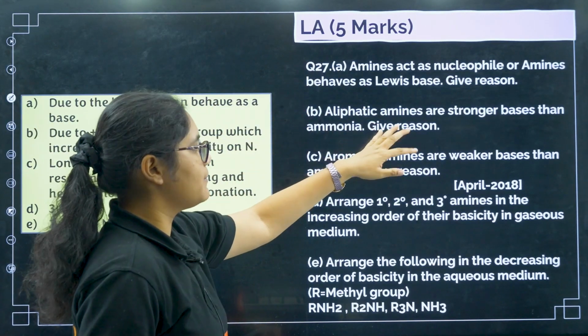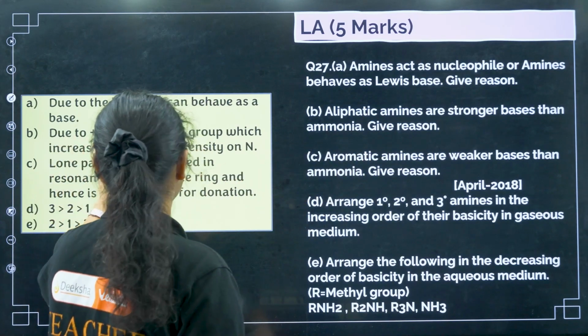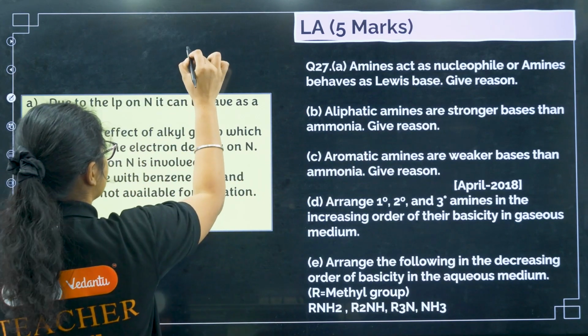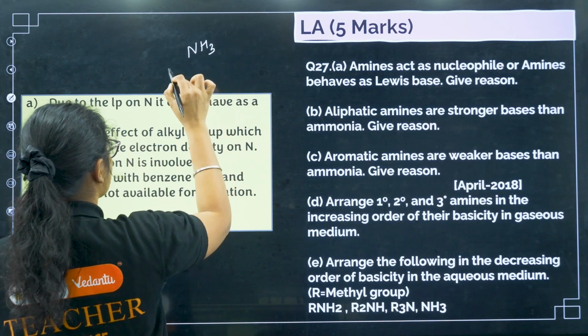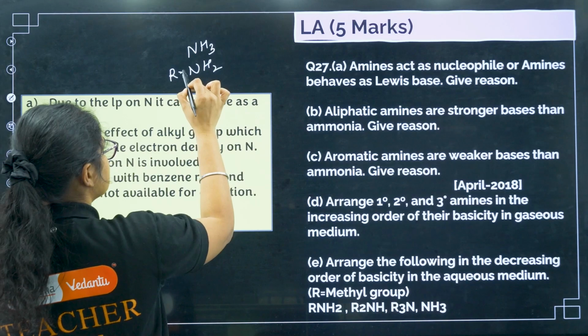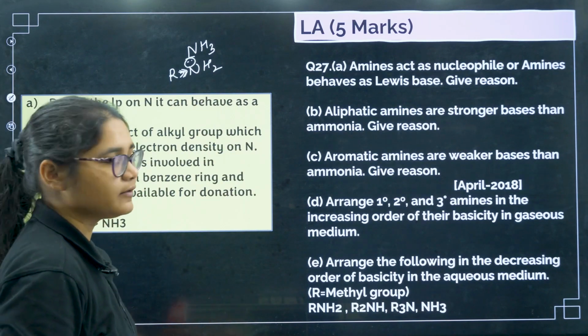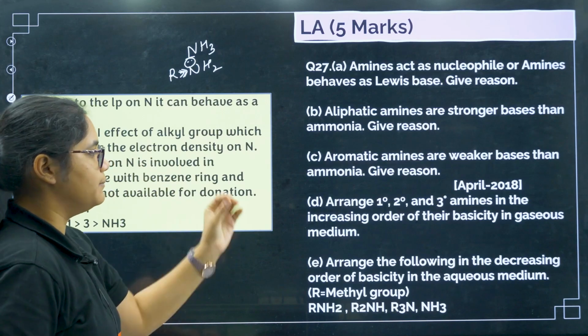Next, aliphatic amines are stronger bases than ammonia. Give reason. Why? Because of the plus I effect. So you can see here you have ammonia, and you have aliphatic amines. So here, this R group will donate electrons, electron density will increase. So that is why it is a better base.